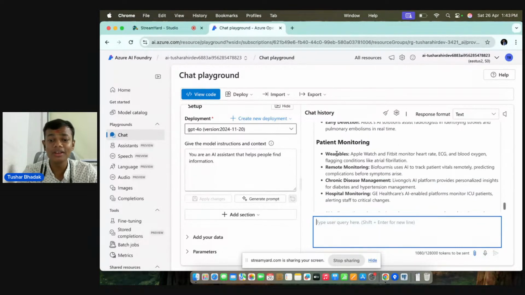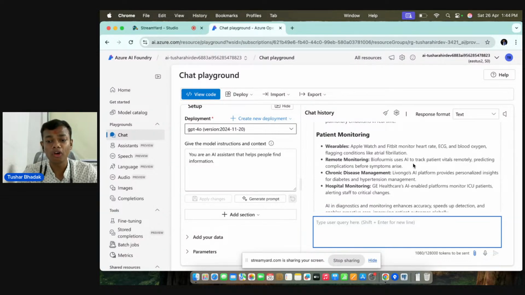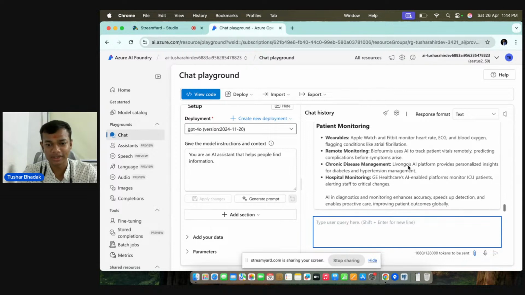And if we talk about patient monitoring, there are wearable devices like Apple Watch and Fitbit that monitor heart rate, ECG, and blood oxygen, flagging conditions like atrial fibrillation. Then we have remote monitoring: Biofourmis uses AI to track patient vitals remotely, predicting complications before symptoms arise. Chronic disease management: Livongo's AI platform provides personalized insights for diabetes and hypertension management. And hospital monitoring: GE Healthcare's AI-enabled platforms monitor ICU patients, alerting staff to critical changes. So AI in diagnostics and monitoring enhances accuracy, speeds up detection, and enables proactive care, which improves patient outcomes globally.